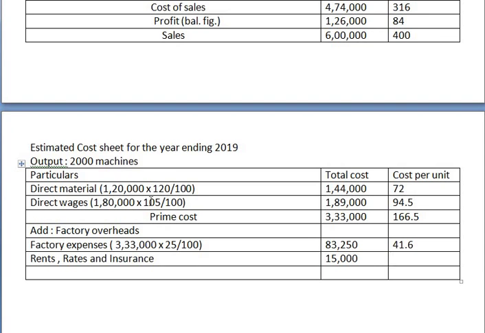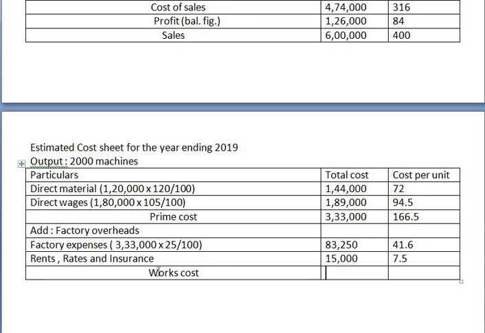Okay, 15,000 divided by 2,000. So that is 7.5. Now again go through the problem. They have not given any other expenses. So this is called as what? Works cost. It is works cost.